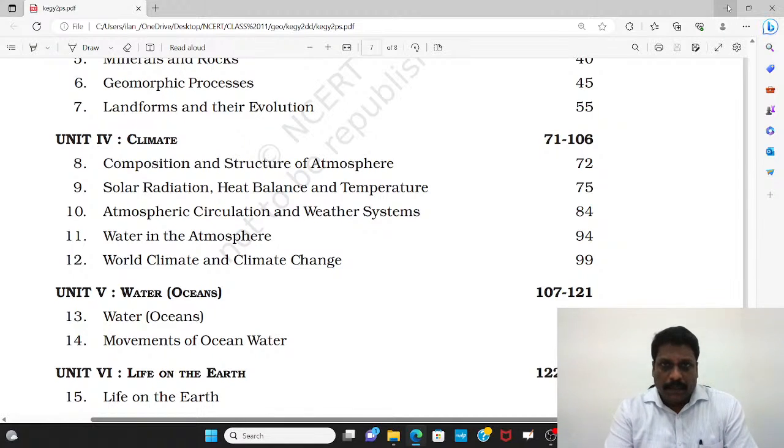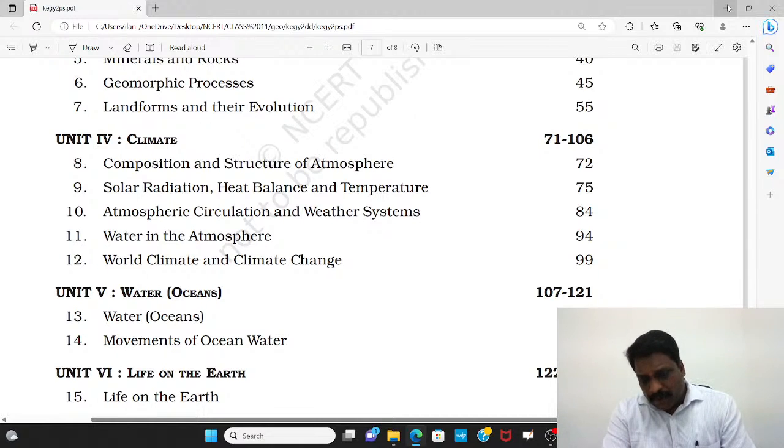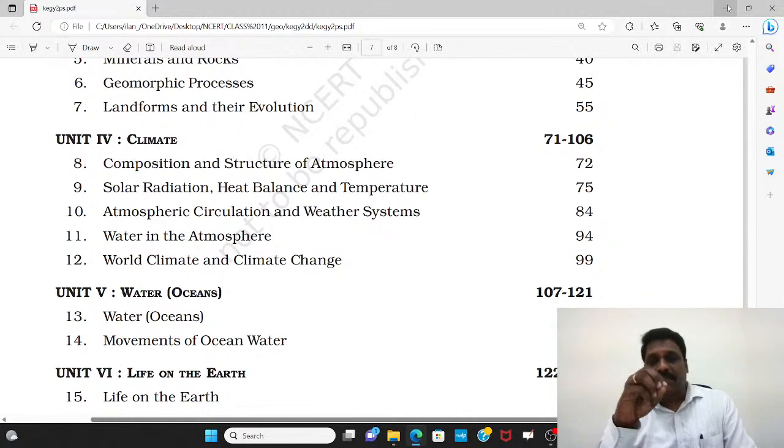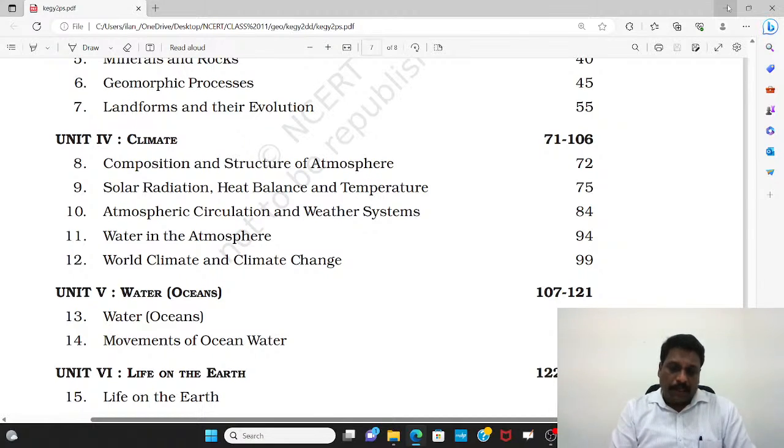Just the continuation of yesterday's class. So, yesterday we had just started with the NCERT summary, or I should say, we were talking about how exactly we should approach these NCERT books. I already told you, even yesterday I was insisting on this fact, that NCERT, my dear friends, is not the source of questions, but always regard NCERT as a source of knowledge.